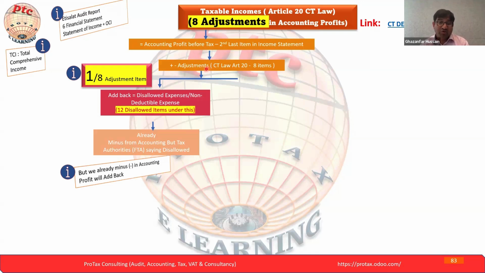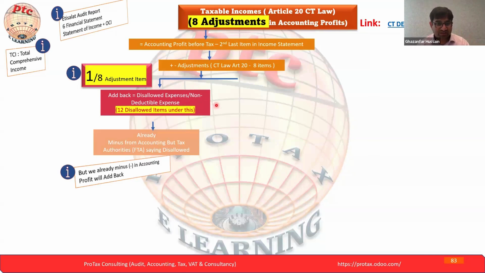So here you already deducted the 100,000, and after the deduction you reached an accounting profit of 1 million. But the law says 50% of that expense is disallowed. What you will do is take 50% of 100,000 and add it back to the 1 million. Your accounting profit remains the same, but the taxable profit will be 1,050,000. This is the definition of add back, and this is how disallowed or non-deductible expenses have an impact.